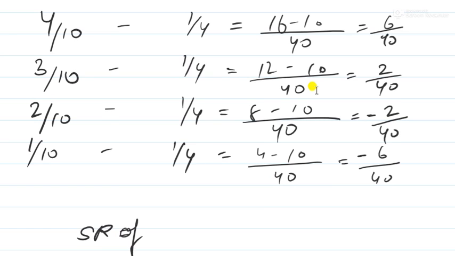So if you see carefully, A and B have sacrificed 6 and 2, right? And C and D have gained 2 and 6. So the amount of sacrifice is equal to the amount of gain, right?